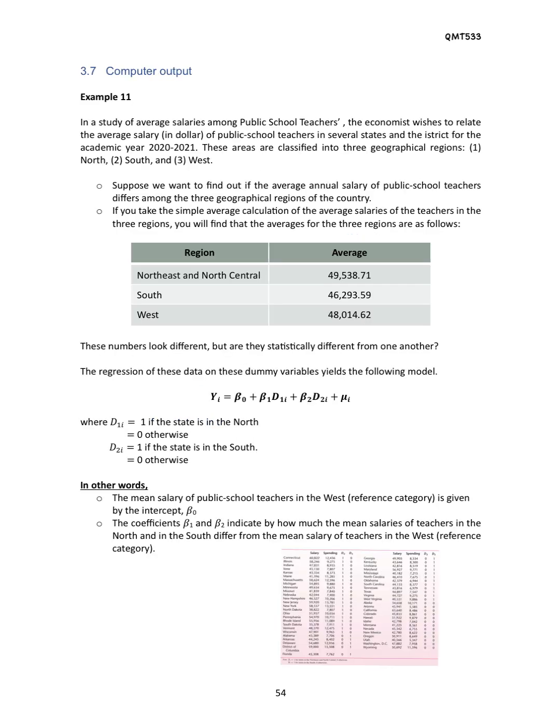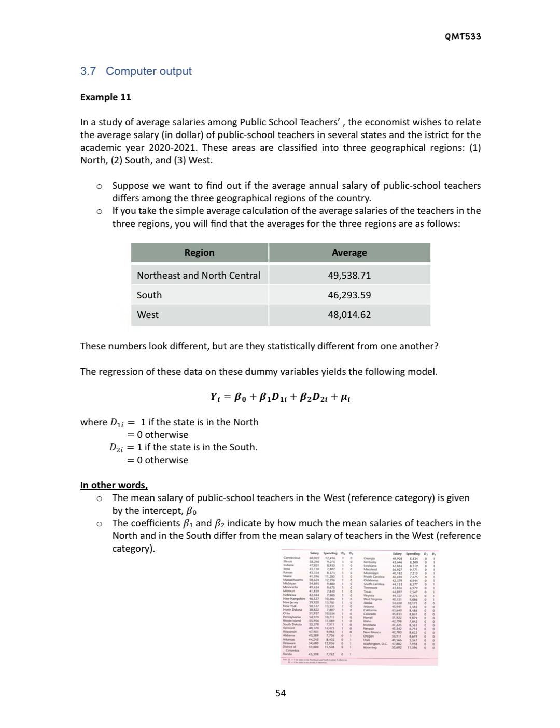Okay, look at example 11. In a study of average salaries among public school teachers, the economist wishes to relate the average salary of public school teachers in several states and districts for the academic year 2020 to 2021. This area is classified into 3 geographical regions. So we have North, South, and West. Suppose we want to find out whether the average annual salary of public school teachers differs among the 3 geographical regions of the country: North, South, and West.